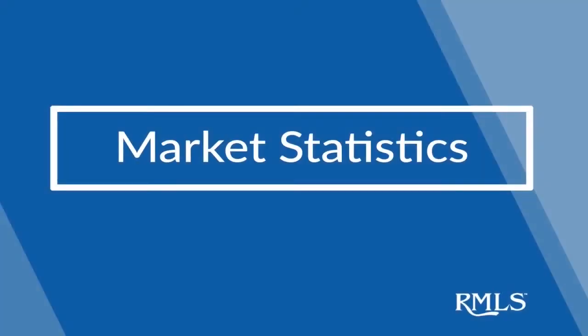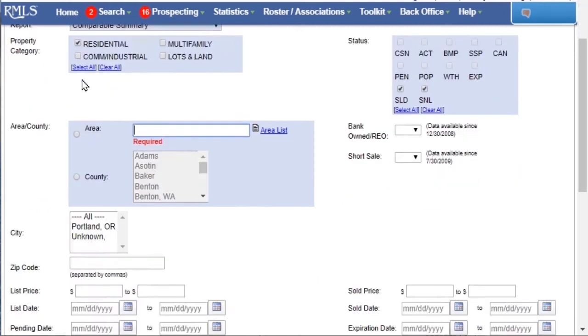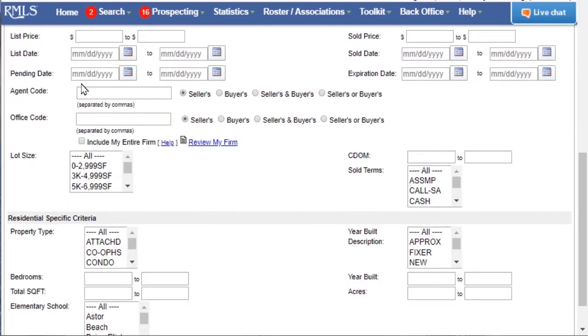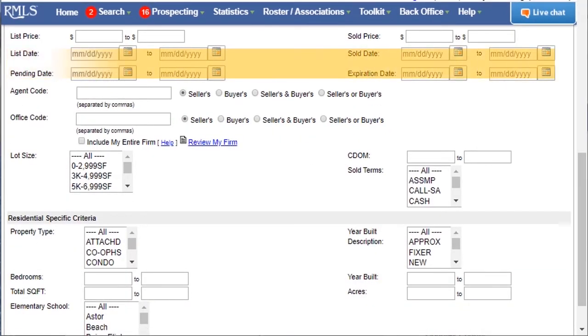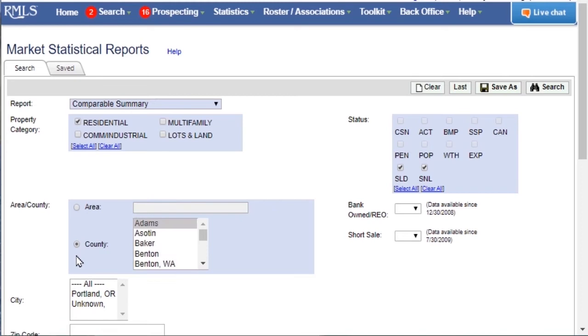The Market Statistical Reports is a powerful tool that lets us enter as many or few criteria as we want. This report feature also lets us specify specific date ranges. The Comparables report searches sold and sold not listed statistics.